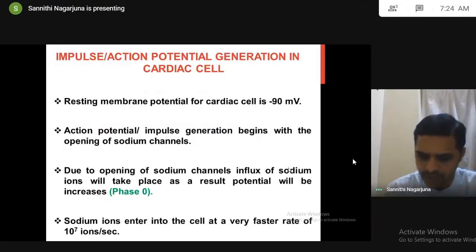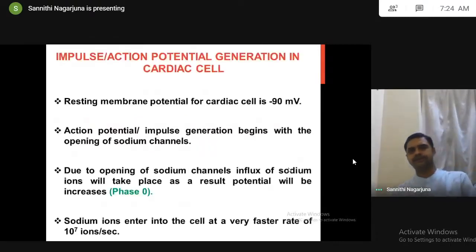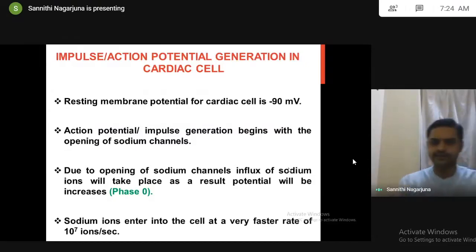I am speaking about how the heartbeat comes, the reason and mechanism behind it. In the electrophysiology of the cardiac cell, the first topic is impulse generation in the cardiac cell, nothing but action potential generation.